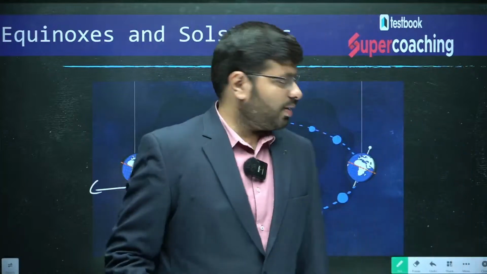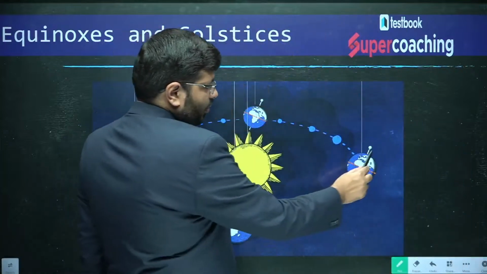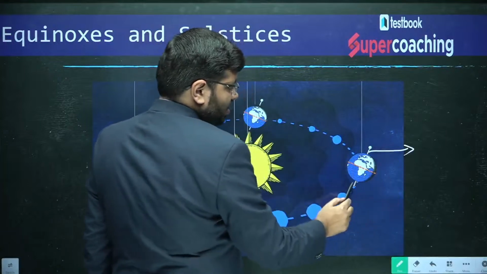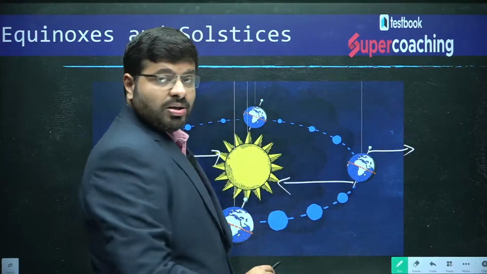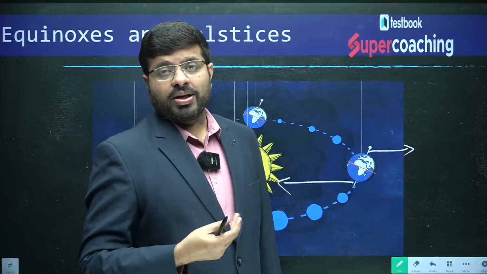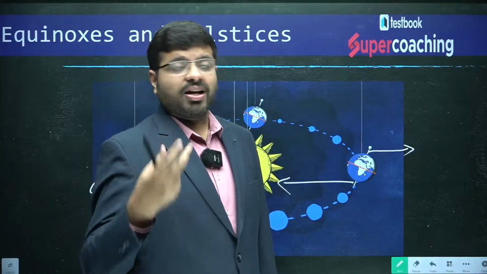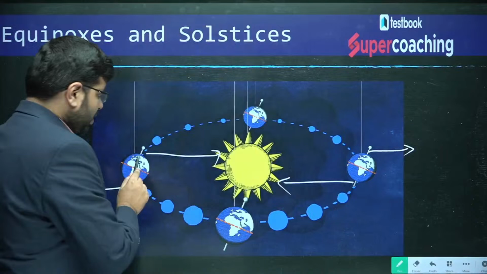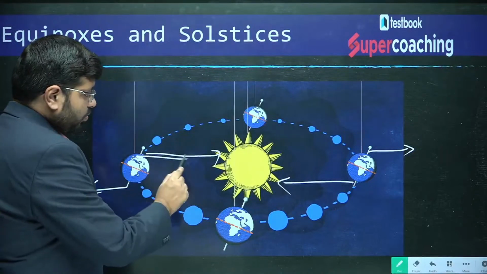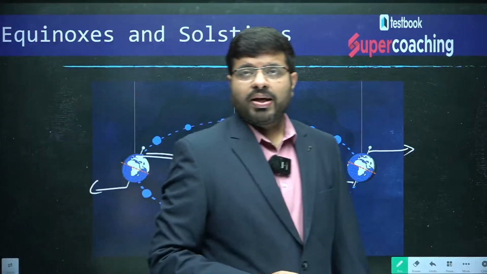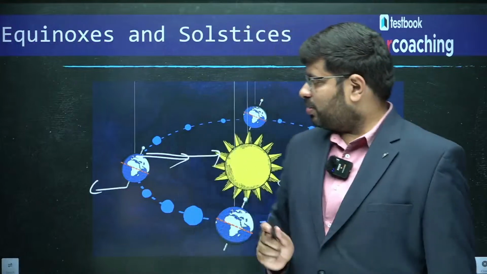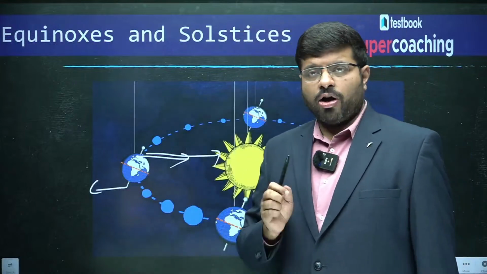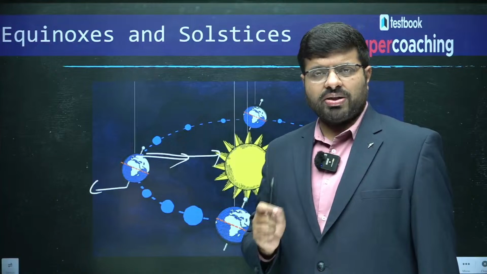Similarly, here in December, you can see here. Where is North Pole? Away from the sun. Where is South Pole? Towards the sun. Because of which you will find these phenomena. That is why Norway is called a land of the midnight sun. On this day, the Norway portion is towards the sun. So, that is the base. I hope you have understood the base of equinox and solstice.